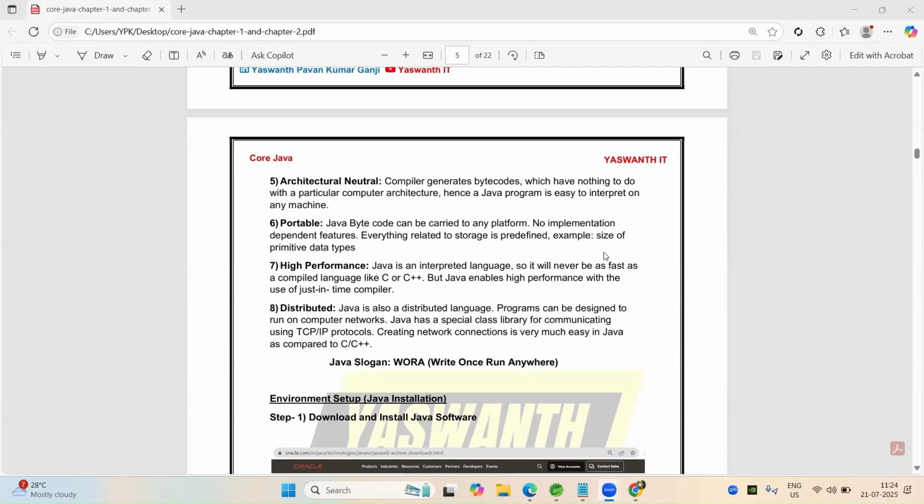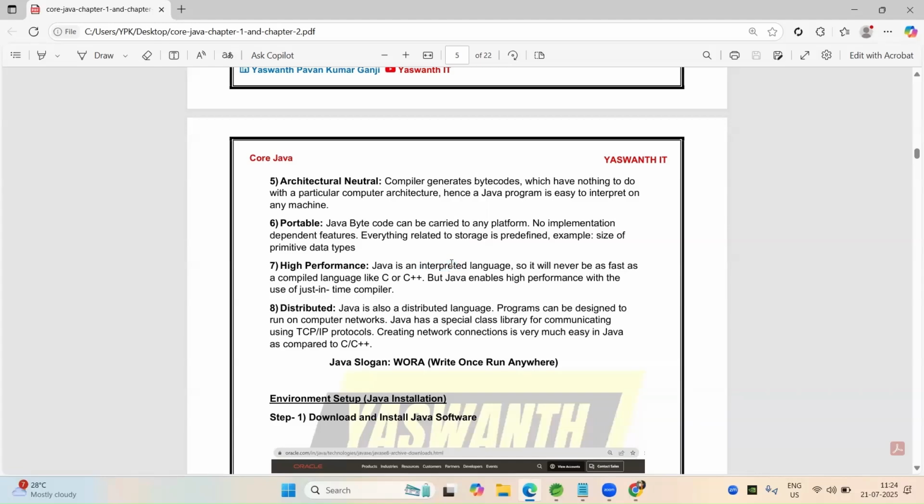Java is a robust language. It will automatically allocate and deallocate memory. So that's why Java is a robust language. And Java is high performance. Java is an interpreted language, so it will never be as fast as compiled languages like C or C++. Why? Because Java is an interpreted language.